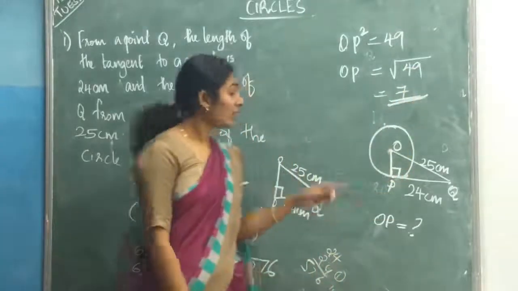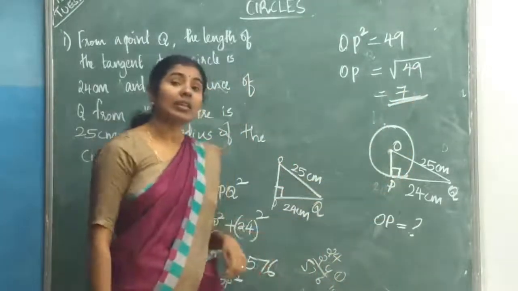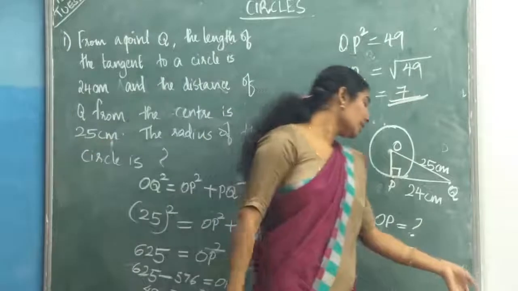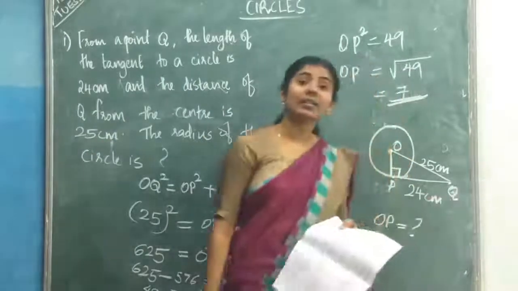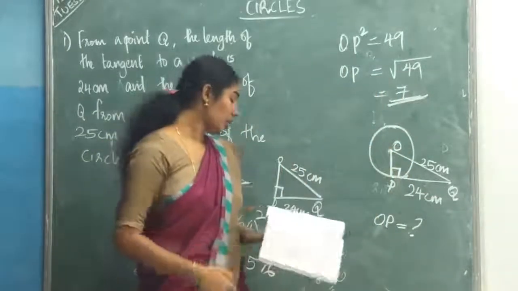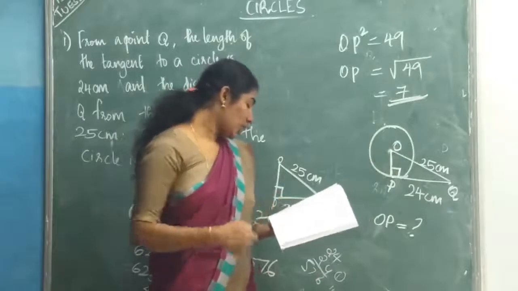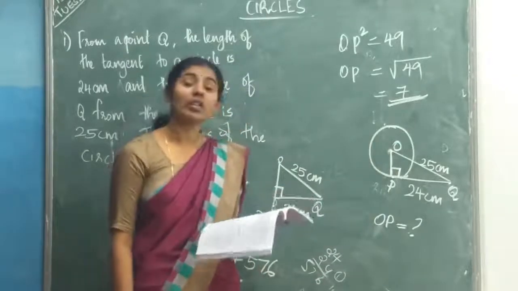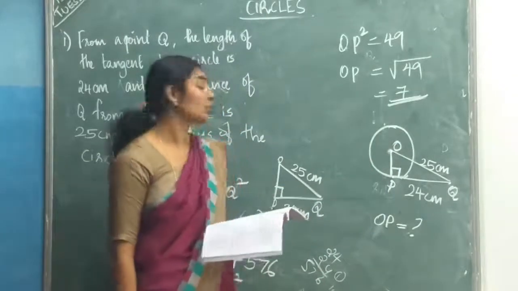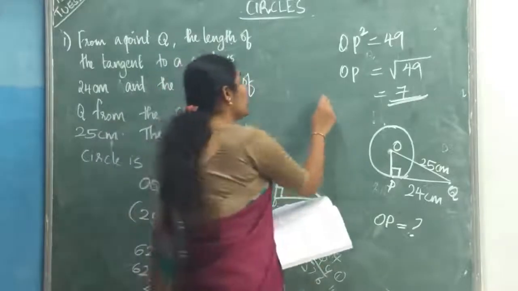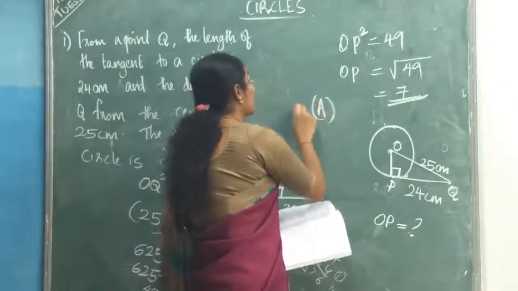7. So what is the radius of the circle? 7 centimeter. So the options they given: Option A 7 centimeter. Option B 12 centimeter. Option C 15 centimeter. Option D 24.5 centimeter. So which is the correct one? Option A is the correct one.